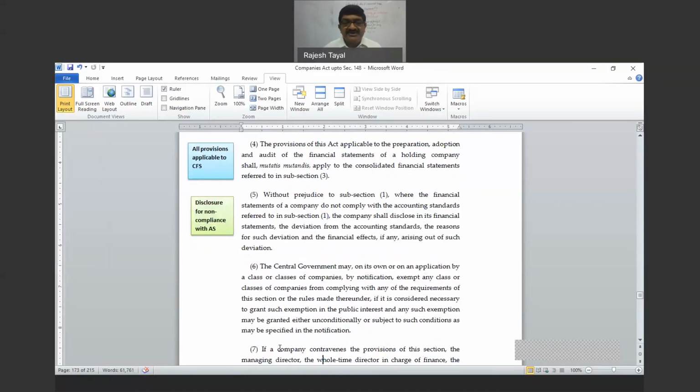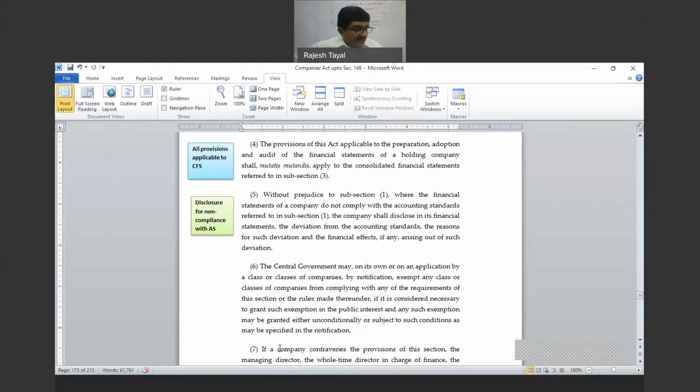Okay. Then subsection 6 is giving the authority to the government to allow exemptions. So this is the government may on its own or on application of the class of companies by notification exempt any class or classes of companies from complying with any of the requirement of the section of the rules made thereunder. It is considered necessary to grant exemption in the public interest, and such exemption may be granted either unconditionally or subject to such conditions as may be specified in the notification.